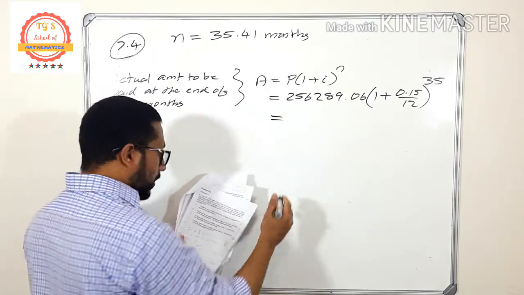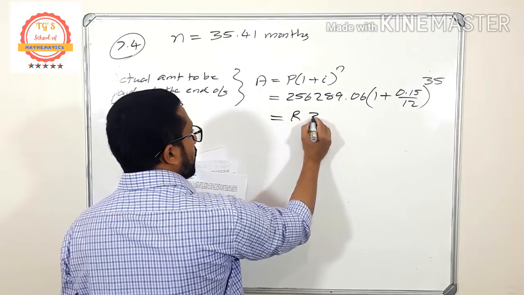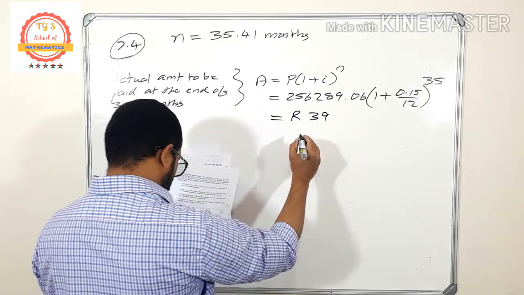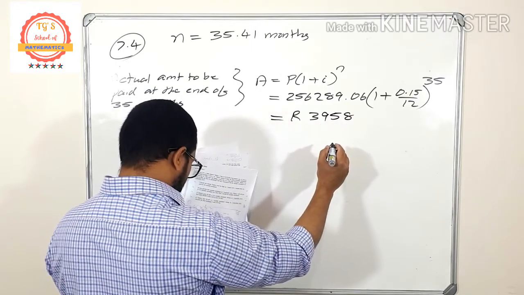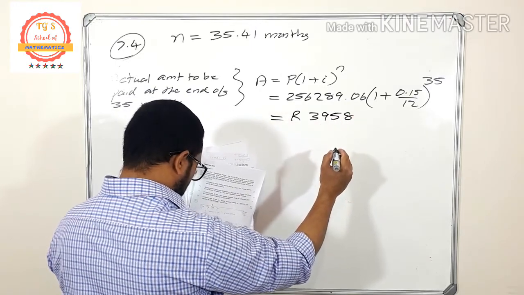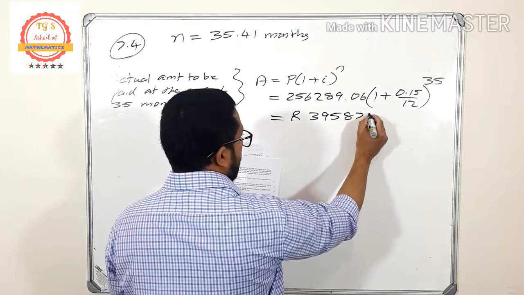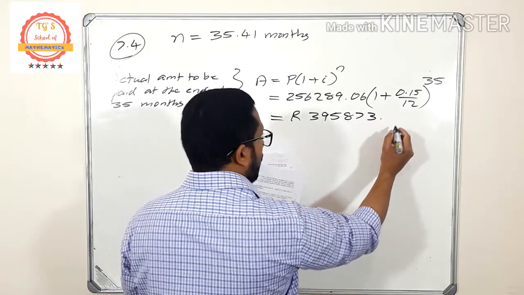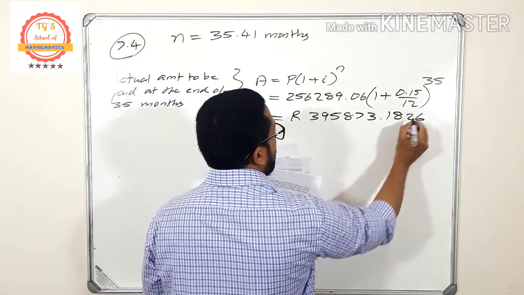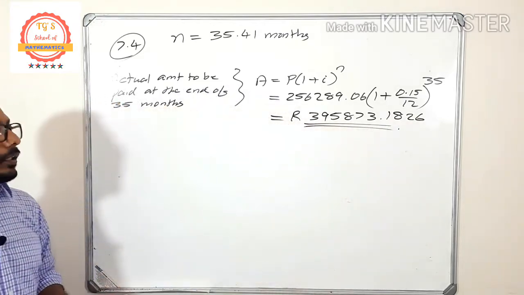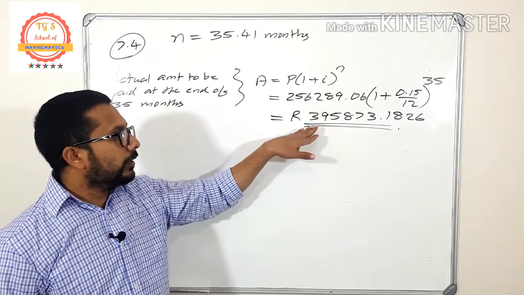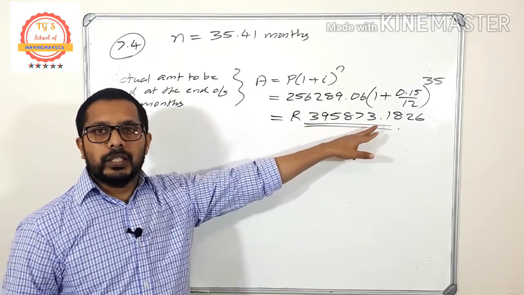So the answer that I got is 395,873.1826. So using 35 months he is supposed to pay 395,873.